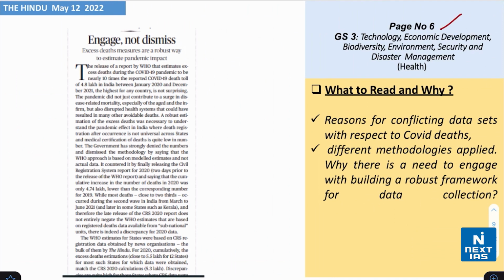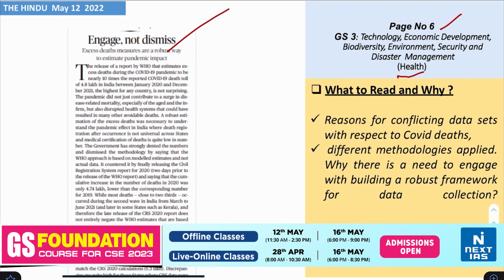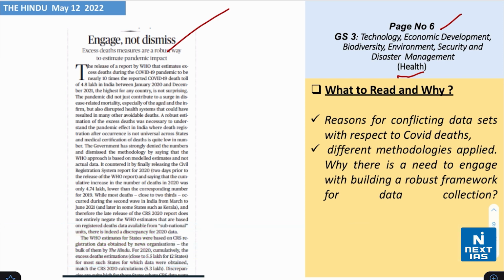Take a look at page number 6. This is coming from the topic of health. It says engage, not dismiss. Now, you need to understand the reasons for conflicting data sets with respect to COVID deaths. Also, different methodologies applied, and why there is a need to engage with building a robust framework for data collection.